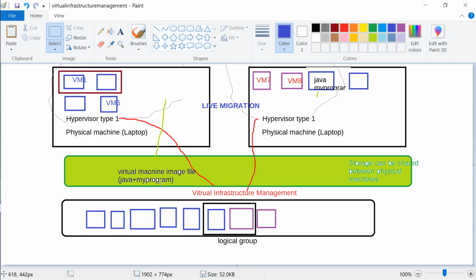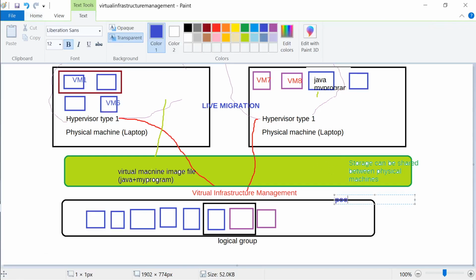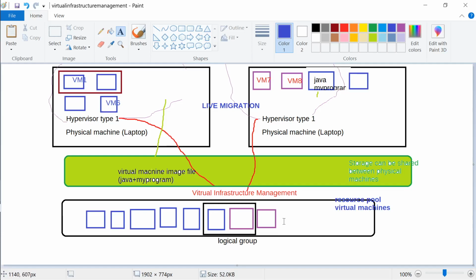Once you have this pool, it's like a swimming pool. How many people can swim in it? This is like your example of a resource pool. Just like there's a swimming pool, there's a resource pool. What type of resources are there in this resource pool? It's a pool of all virtual machines where they can come and swim around. Virtual infrastructure management is like your pool manager, who is looking after this pool, and if he wants to do any shifting, he knows how to do the shifting.